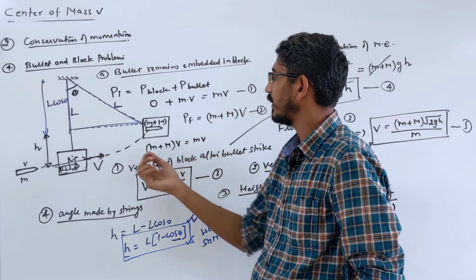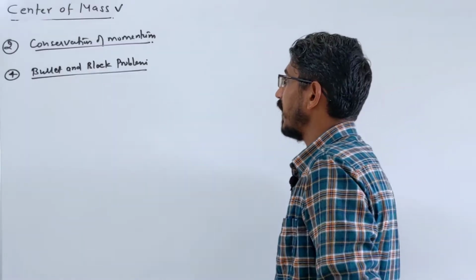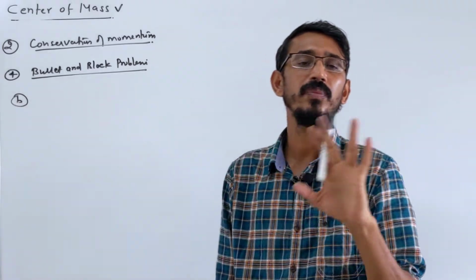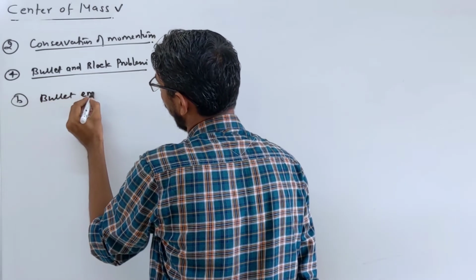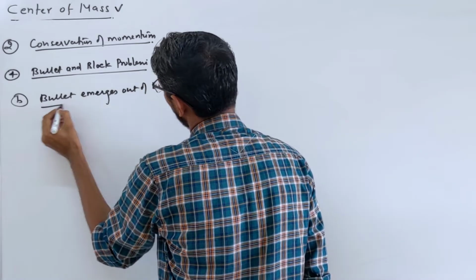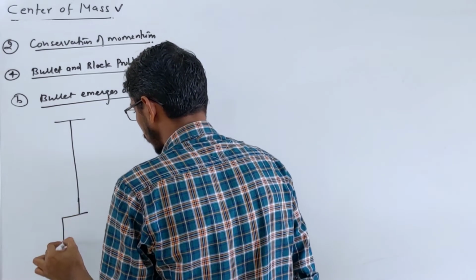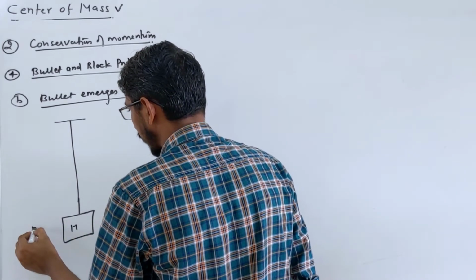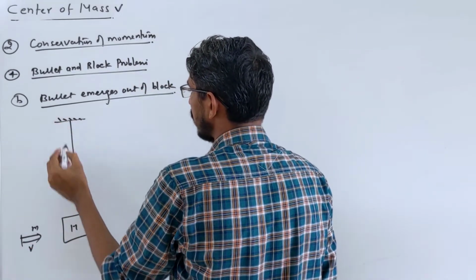Now next we will talk about when the bullet pierces and comes out, and how to answer the same questions again. We are talking about the second case now, case B. In this case, the bullet will come out of that block, it will not stick there. So the bullet emerges out of the block. How it looks: again there was a block here, this block mass we call M, and the bullet was coming here, mass m, velocity v, correct? And this is a string of length L.